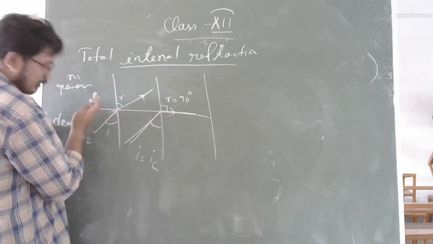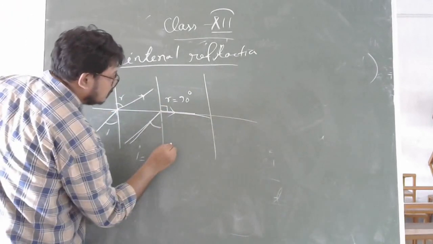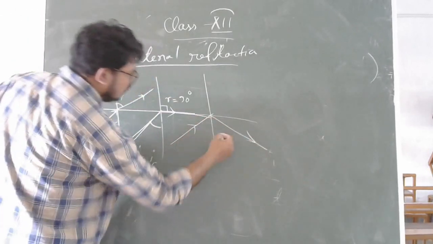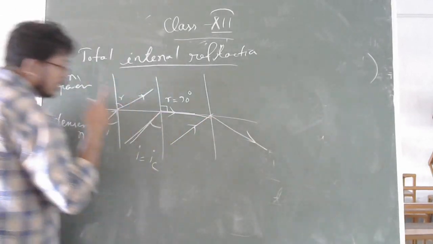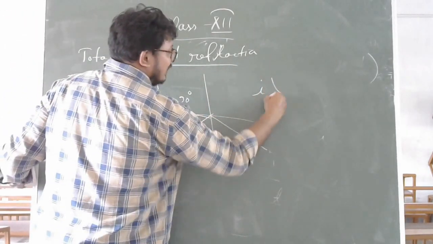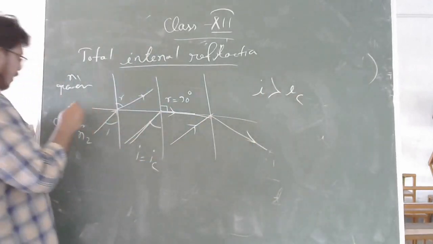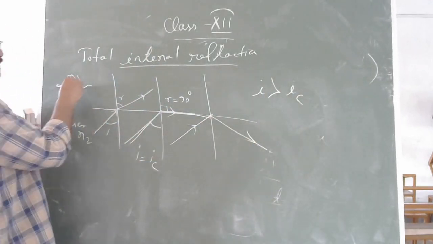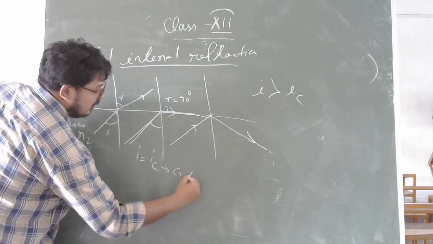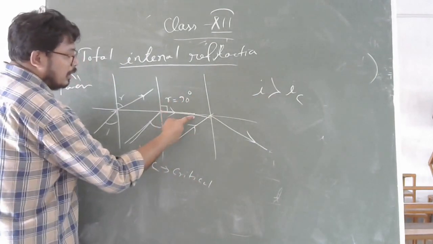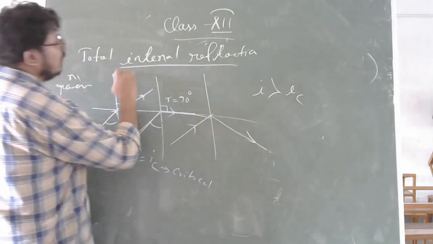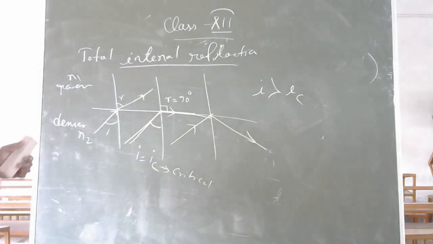Now, if you go beyond that critical angle, there will be no refraction. It will directly reflect back. This is called total internal reflection. That means when your i is greater than ic, if light travels from denser medium to rarer medium and falls at more than the critical angle, there will be no refraction. The total light will be reflected back. That is called total internal reflection.